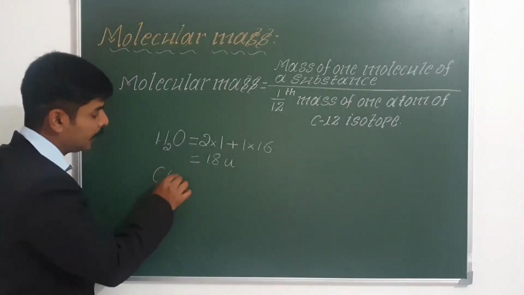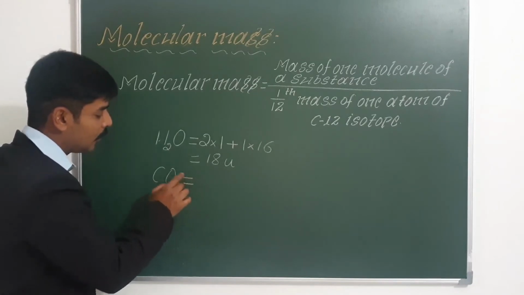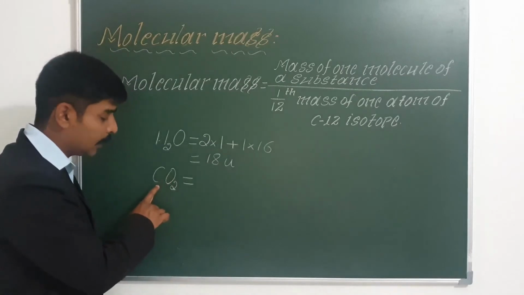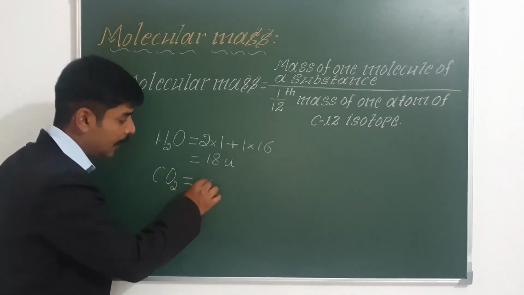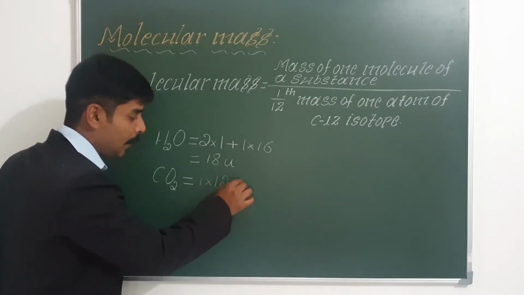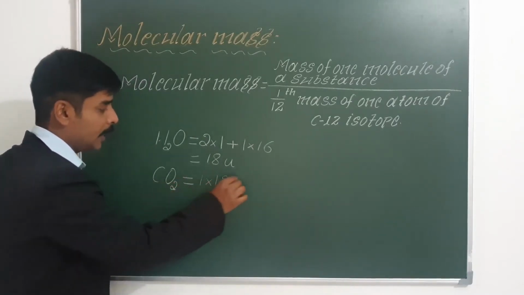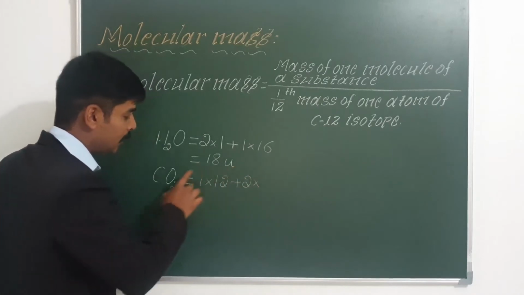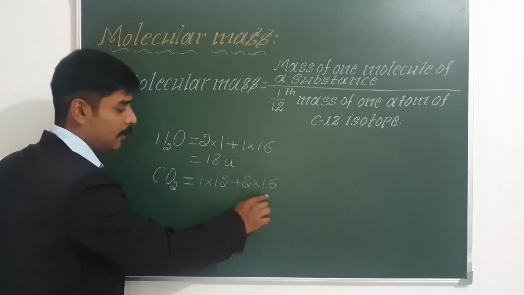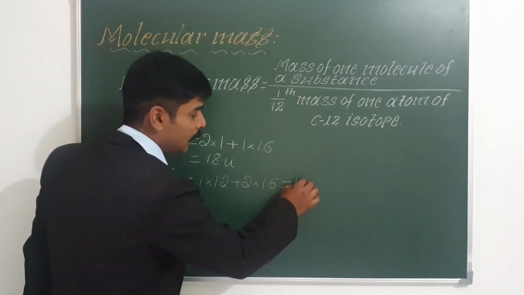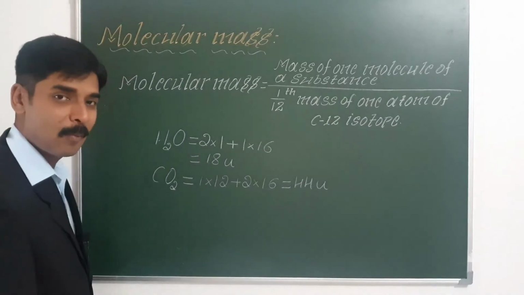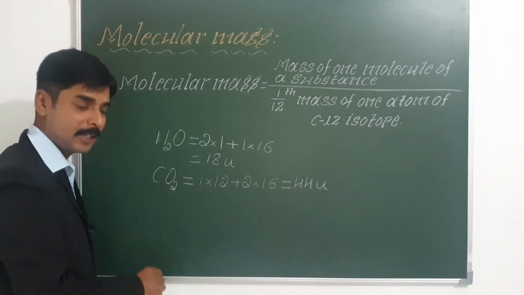Similarly, if I take carbon dioxide, add the atomic mass of all the atoms present in this compound. One carbon atom, and the atomic mass of carbon is 12. So 1 into 12 plus 2 oxygen atoms, and the atomic mass of oxygen is 16. So 2 into 16. If you multiply and add, it will come out as 44 u. So 44 u is the molecular mass of carbon dioxide.